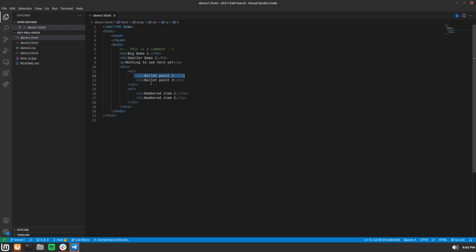Child or nested tags are tags that are inside of another tag before that tag closes. For example, this li tag is nested underneath this ul tag, which closes down here, and this ul tag is nested underneath the div tag because we close it down here. This is extremely useful because it allows you to stack elements in very interesting ways to make some pretty cool web pages.